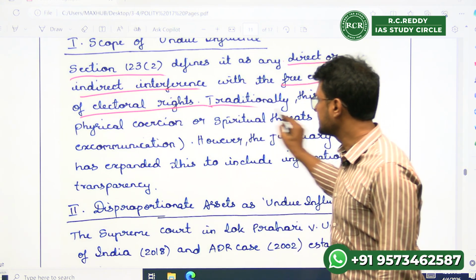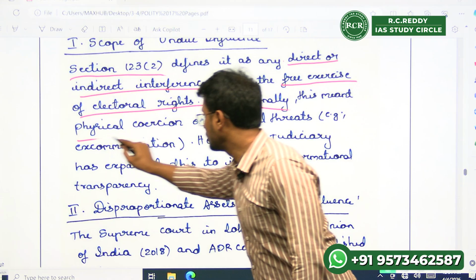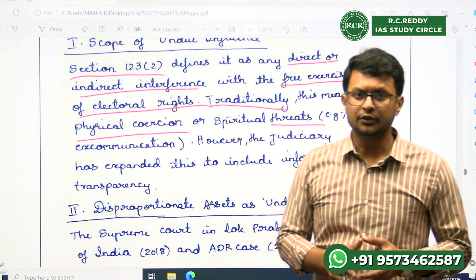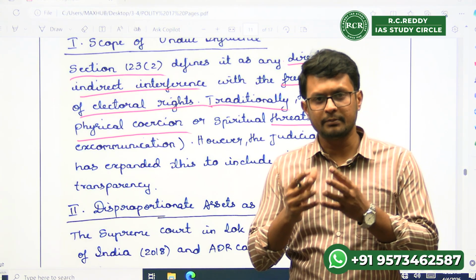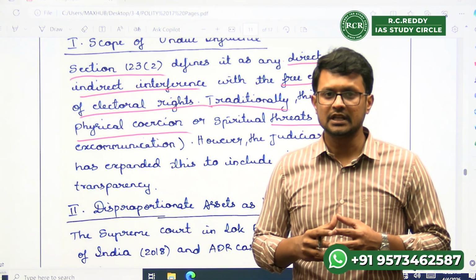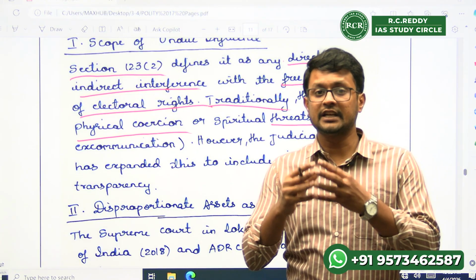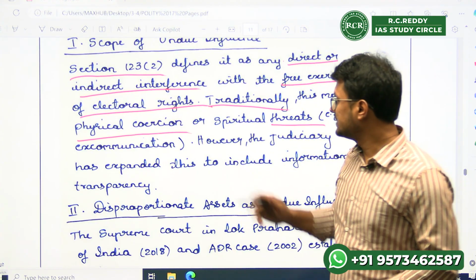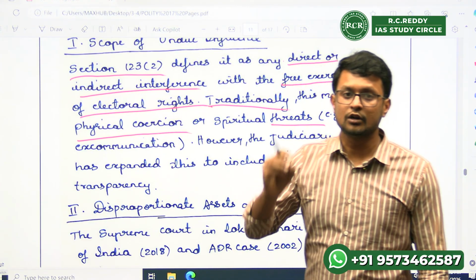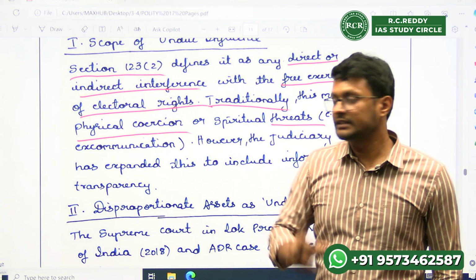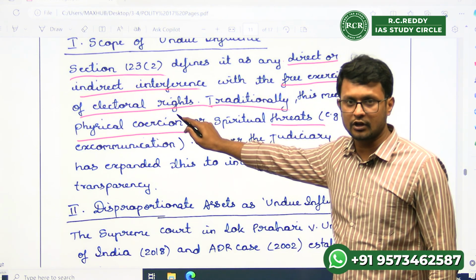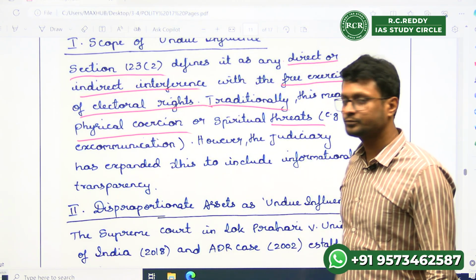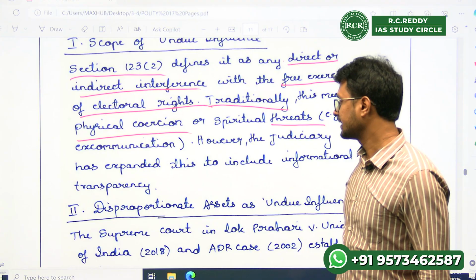Generally, in a traditional sense, we see it as physical coercion or any threats of excommunication. You might have seen in many newspapers, movies or audio visuals that people complain about physical threats. We call it money and muscle power. Once money and muscle power are used on common voters, free exercise of electoral rights might not be possible, and it forms an undue influence under section 123 of the Representation of People's Act.